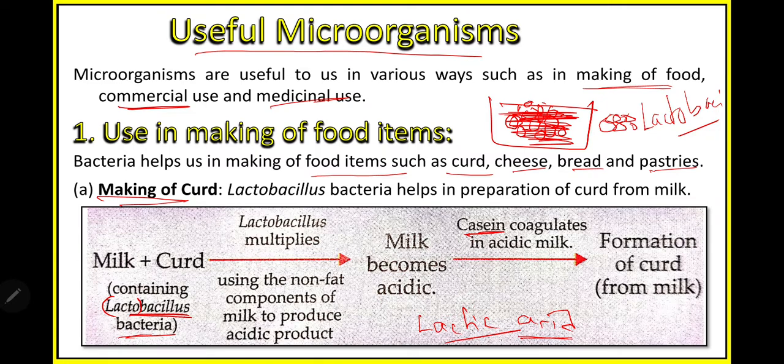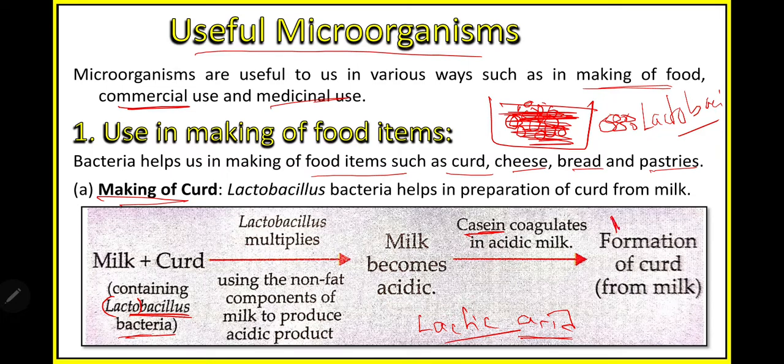So the next question comes: how do these bacteria form lactic acid? The lactobacillus bacteria are living in milk when you add them to it. In their life process, they use lactose sugar. In milk, sugar is there, right?